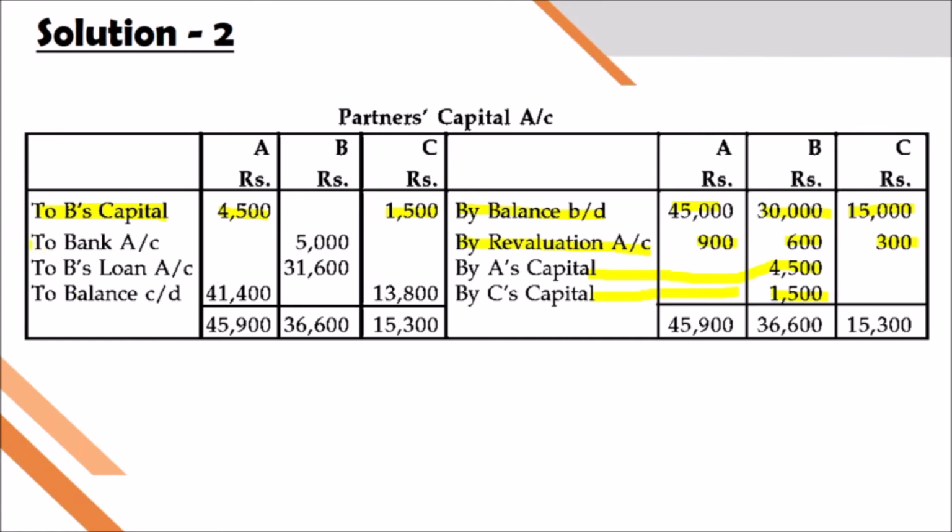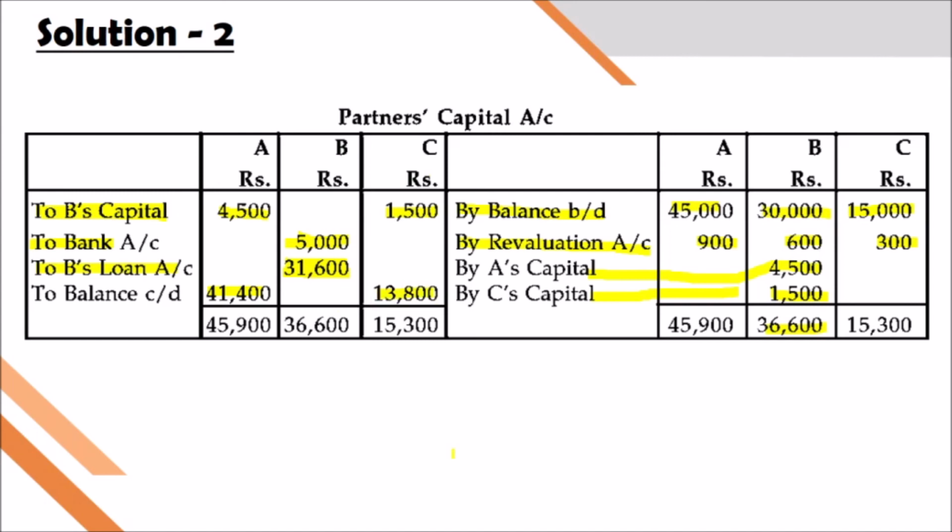And to bank, that indicates the 5,000 given to B from his total share. 5,000 is directly given to B, and the remaining is transferred to B's loan account. How are we getting this 31,600? Total in the debit 36,600 minus 5,000. We will get the amount transferred to B's loan account. After that, we are balancing both A and C. For A, there will be a balance of 41,400, and for C, 13,800.